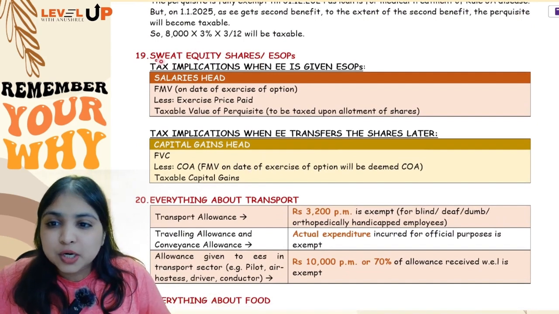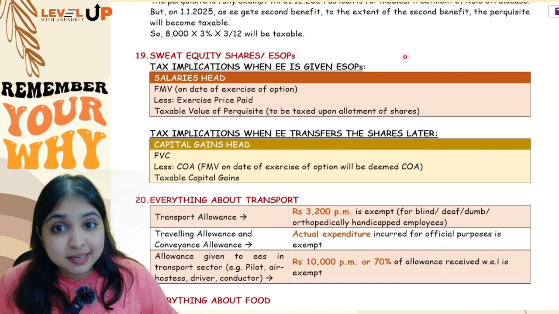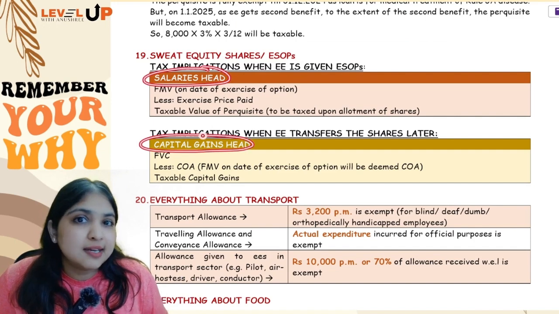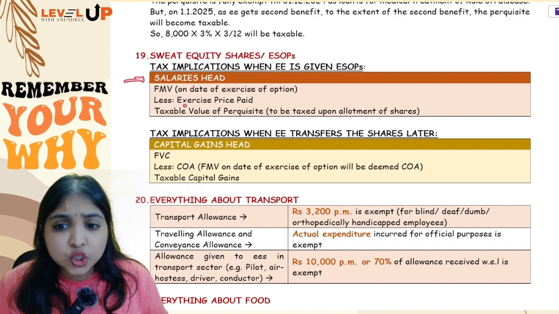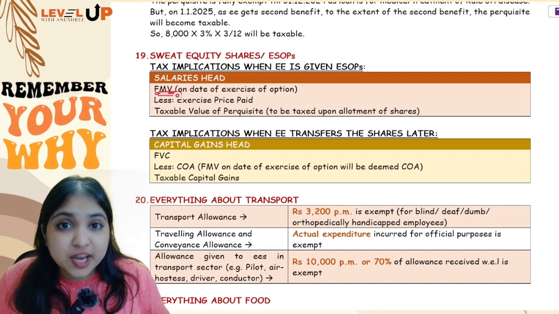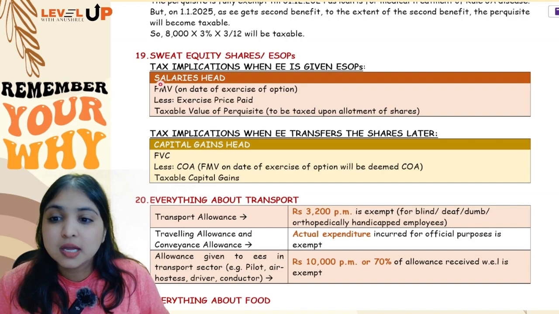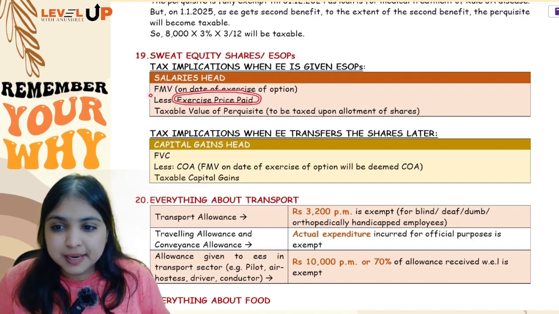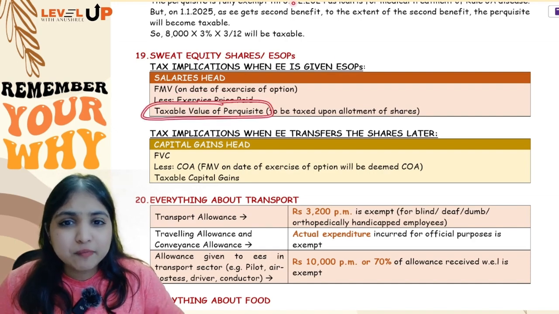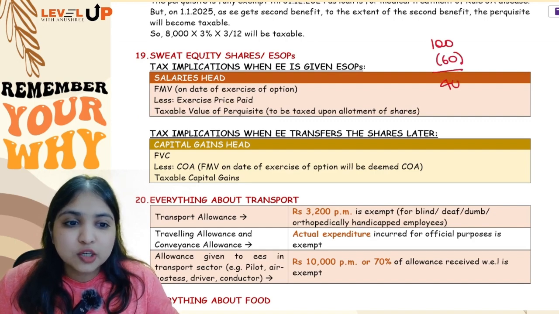Then coming to the next perquisite, sweat equity shares or ESOPs. Over here, you will have an implication from the salaries head of income also, and from the capital gains head of income also. Let's discuss them both. See, in the salaries head, you will see the fair market value of the shares minus whatever the employee has paid. Whatever the employee pays is called the exercise price. So whatever is the FMV of the shares minus the exercise price the employee has paid, this balance will be the taxable value. Obvious, guys, something which is worth 100 rupees, I paid only 60 rupees. So 40 rupees will be taxable.